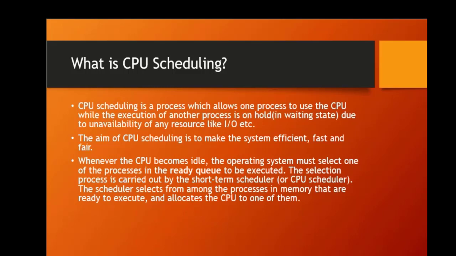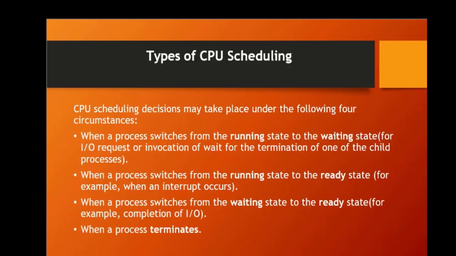Why is process scheduling important? Process scheduling is essential in modern operating systems because it allows multiple processes to execute concurrently. Without process scheduling, the operating system would execute each process sequentially, which would significantly slow down the system. Process scheduling also ensures that operating systems remain responsive to user requests and that critical processes are executed promptly.